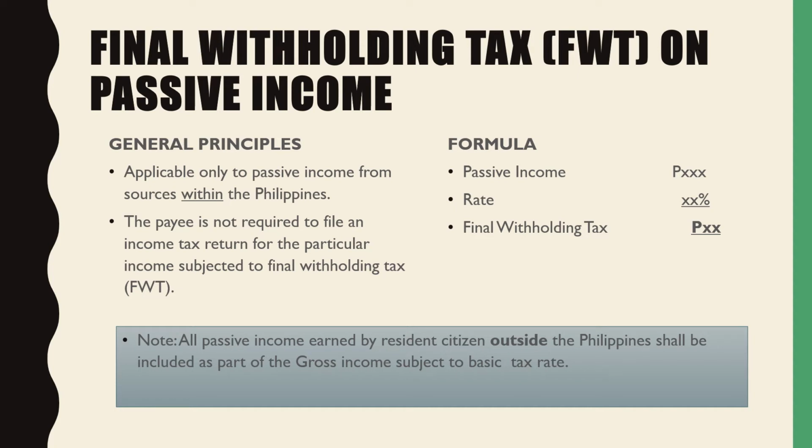Okay, so the general principle here is that it is only applicable to passive income from sources within the Philippines. The payee is not required to file an income tax return for the particular income subjected to final withholding tax, since the one who will pay it is the one who gives the income. So our formula is passive income times the rate, and that is the final withholding tax.